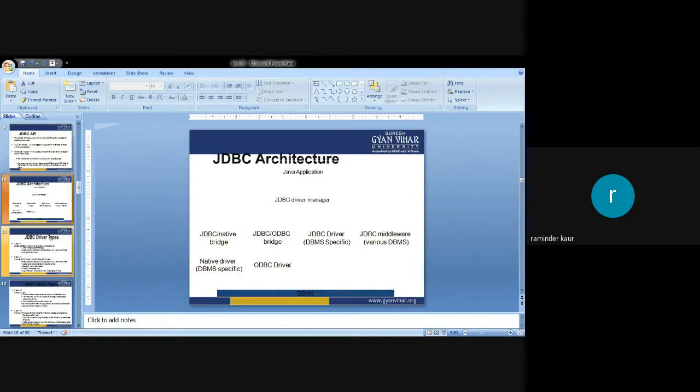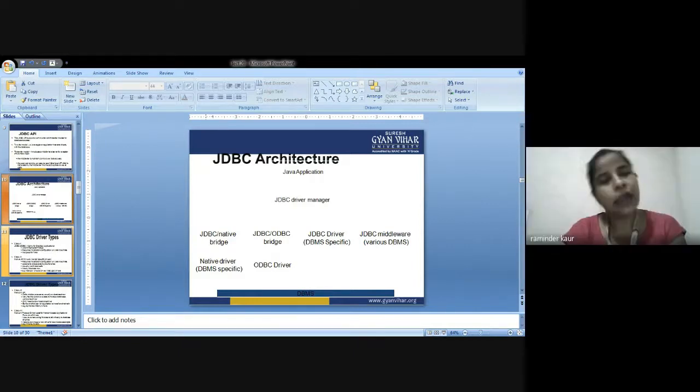But the ODBC API uses the ODBC driver, which is written in C language, that is platform dependent and unsecured. That is why Java has defined its own API, the JDBC API, that uses the JDBC driver written in Java language. So we can use JDBC API to handle a database using a Java program and perform various activities. For example, we can connect to the database, execute queries, update statements to the database, and retrieve the results received from the database.